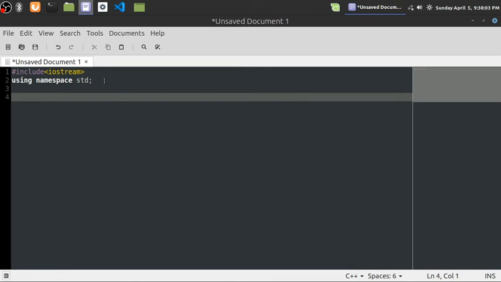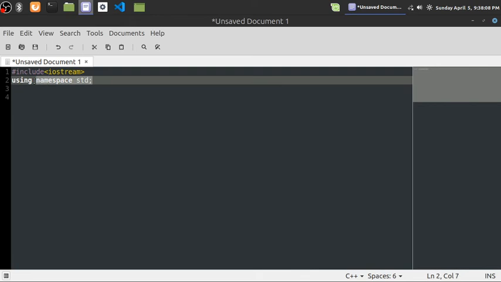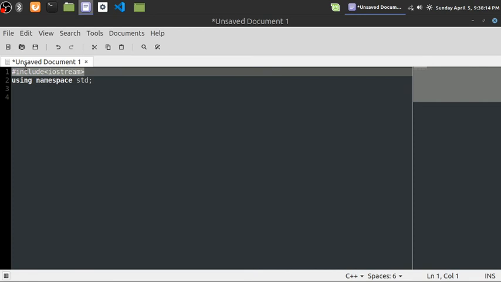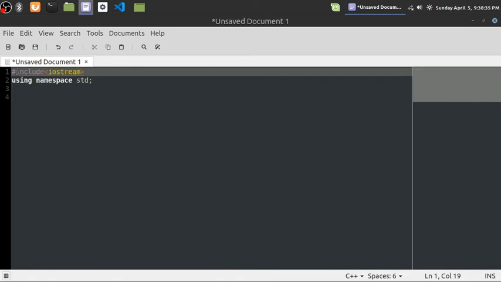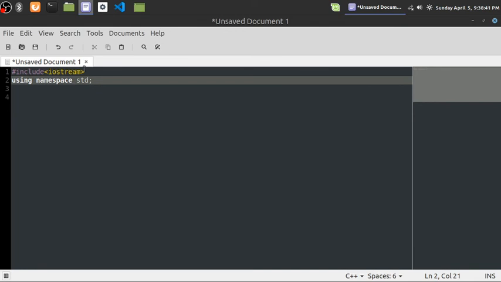Okay, now the important thing comes out. Actually we don't know these meanings, what they are. We just, in the schools or even in high schools, I've seen that in many high schools and schools they just teach them to write, but they don't teach how these statements are working. For example, include iostream. What does it mean? They don't teach about that. They just teach how to write a program.